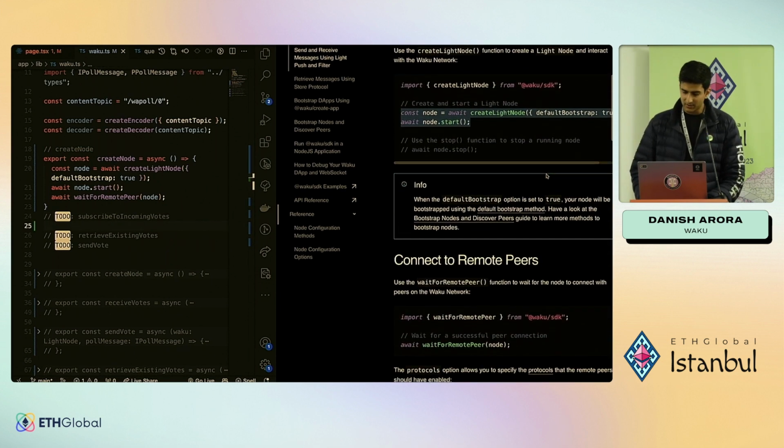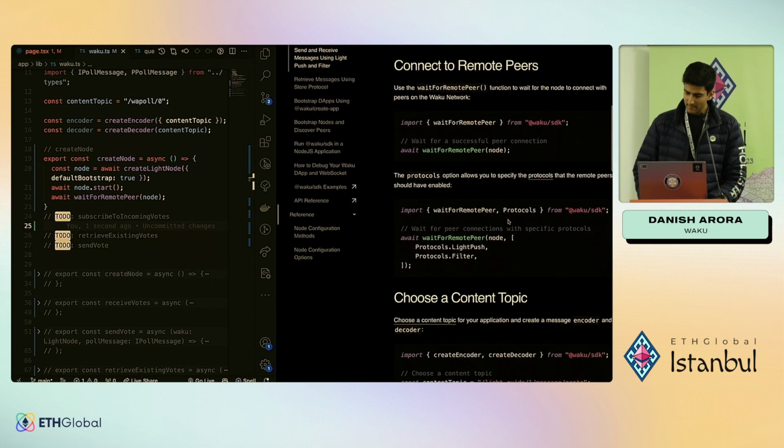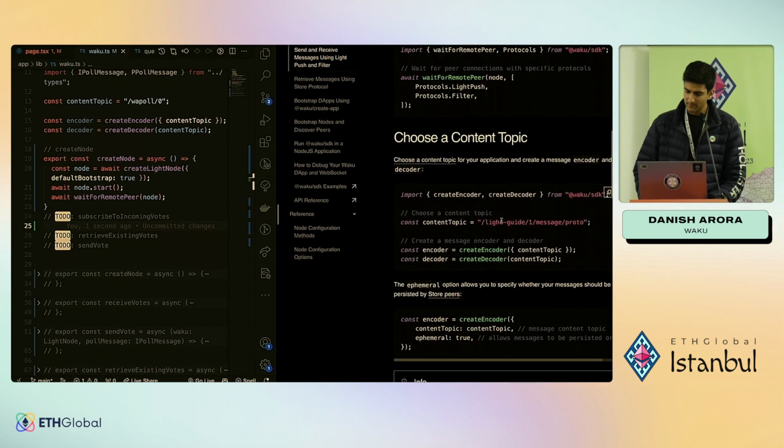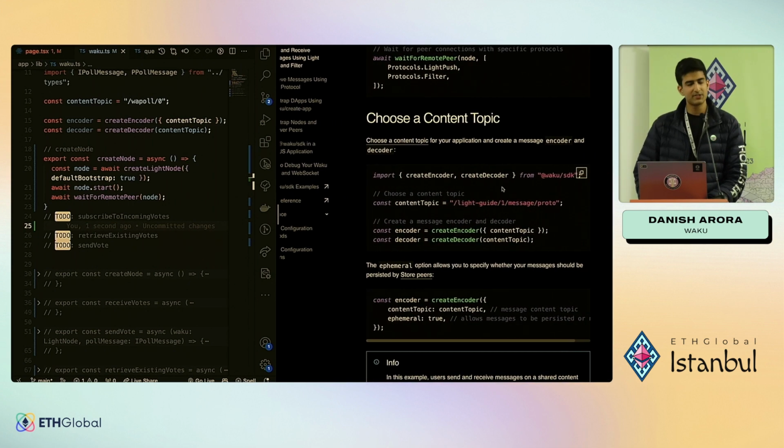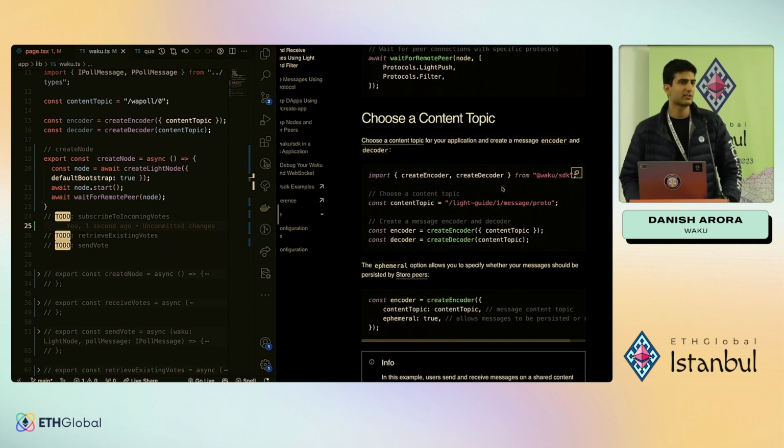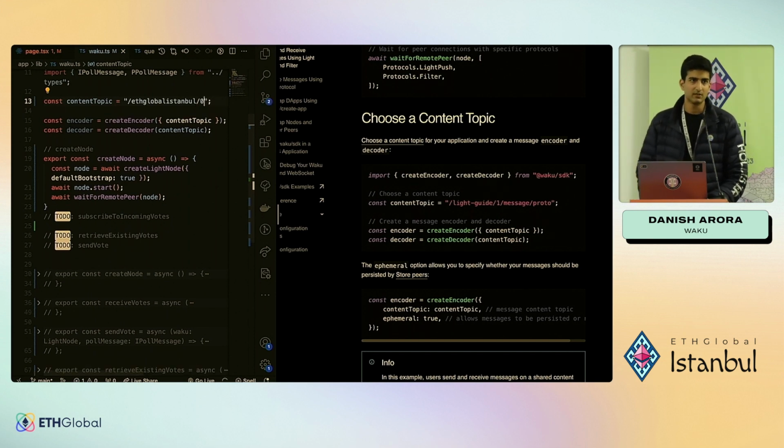To do that, let's see how we do that. We've waited for the remote peer, and everything happens. It's a pub-sub architecture, so everything needs to be over a content topic. For this, we've set this content topic, and it can literally be anything. It can be ETHGlobal Istanbul, and it doesn't matter, right? We just need to ensure that the content topic we choose is unique to our own application.